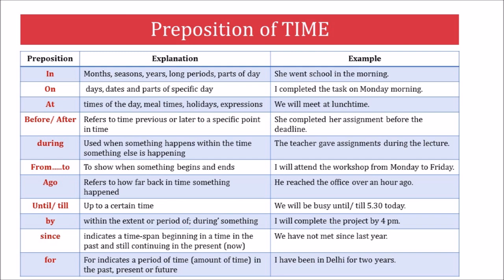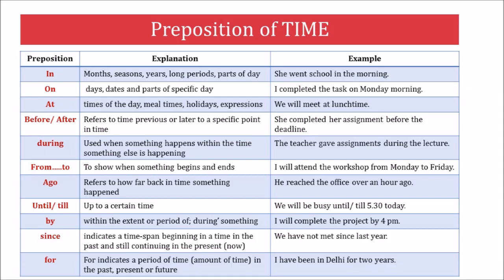Use the preposition before to talk about something that happens earlier than something else. Use the preposition after to talk about something that happens later than something else. Remember, the gerund form, the -ing form of a verb, allows it to take and act like a noun. We use during to talk about something that happens within a particular period of time, to say when something takes place. We also use during to talk about something that happens within the same time as another event.